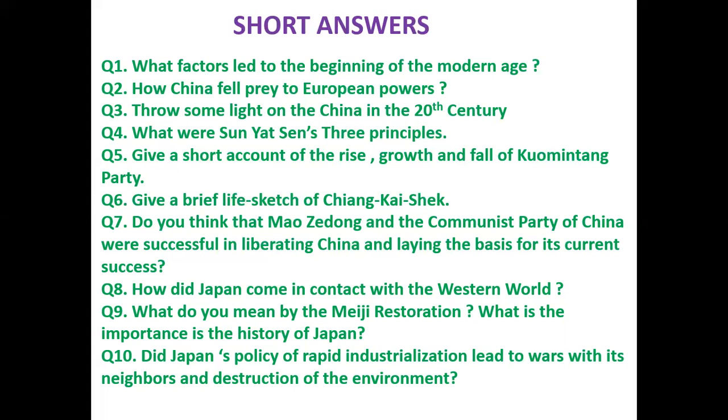But the economic exploitation of China went on unhindered. The young Chinese rose against the exploitation, and a movement called the Boxer Rebellion broke out. But the imperialist powers crushed this revolt, and exploitation of China went on till the beginning of the 20th century.